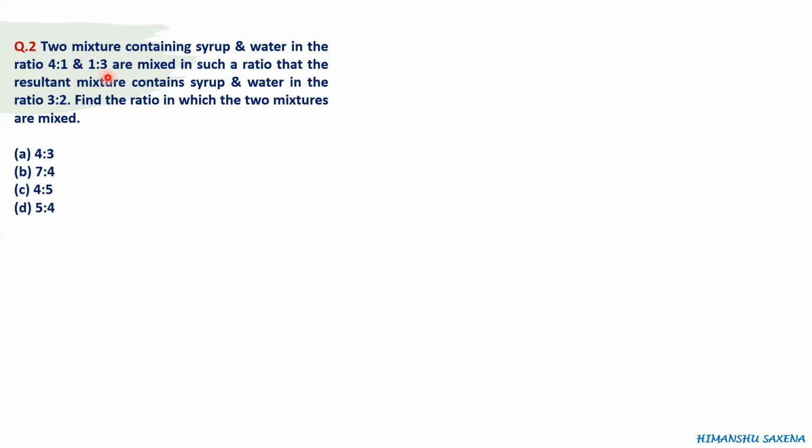So let's say we are calculating the percentage of syrup in the first mixture. In the first mixture the percentage of syrup is 80%, right? Why? Because 4:1 is the ratio of syrup and water. So 4 divided by 4 plus 1, 4 divided by 5, is the concentration of syrup in the first mixture, right? So here we will write 80%. The concentration of syrup in the first mixture is 80%.